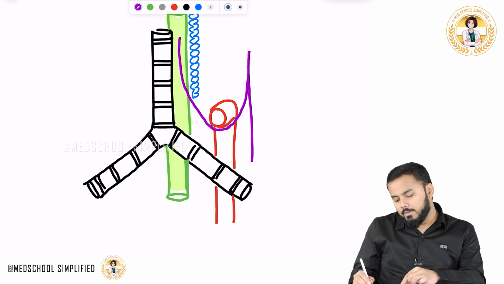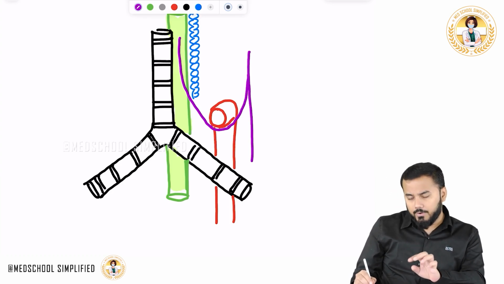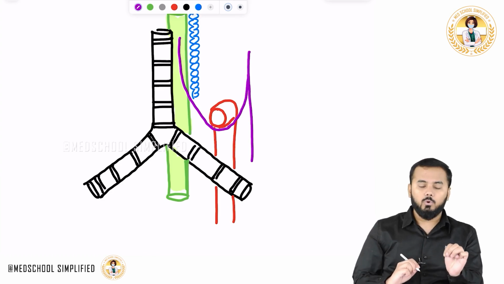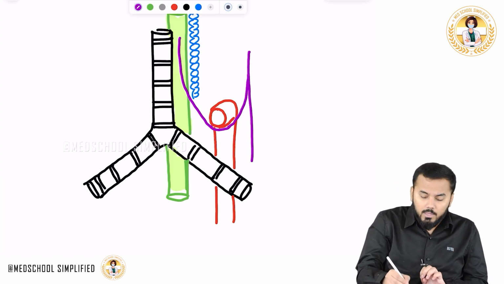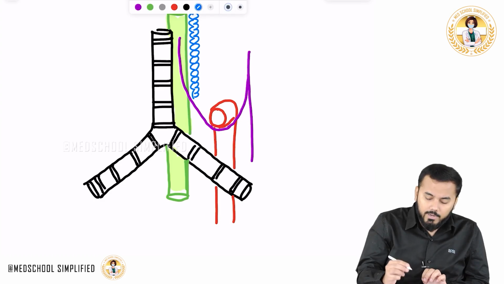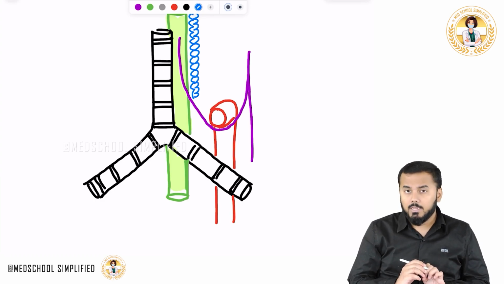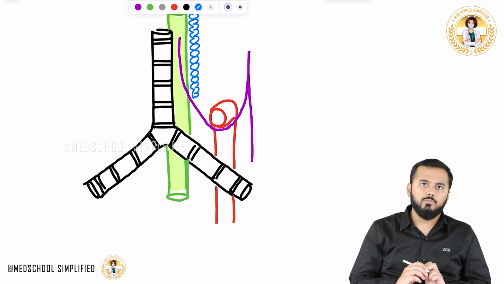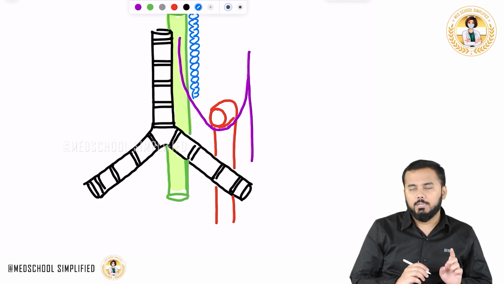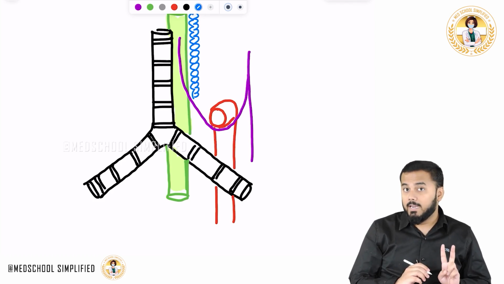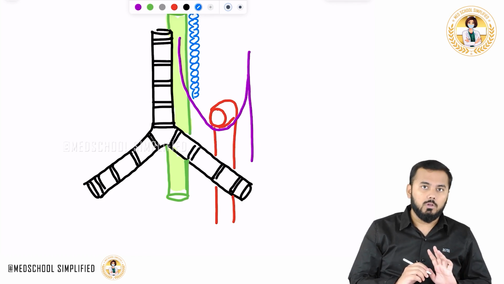Whenever there is an aneurysm near the arch of aorta, the left recurrent laryngeal nerve will be compressed, and that would lead to hoarseness of voice. Unilateral compression leads to hoarseness of voice. If it is compressed bilaterally, then the voice will be lost.